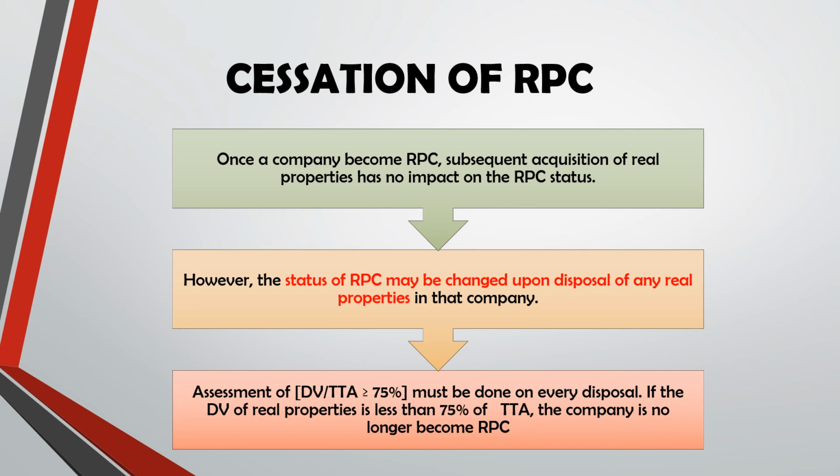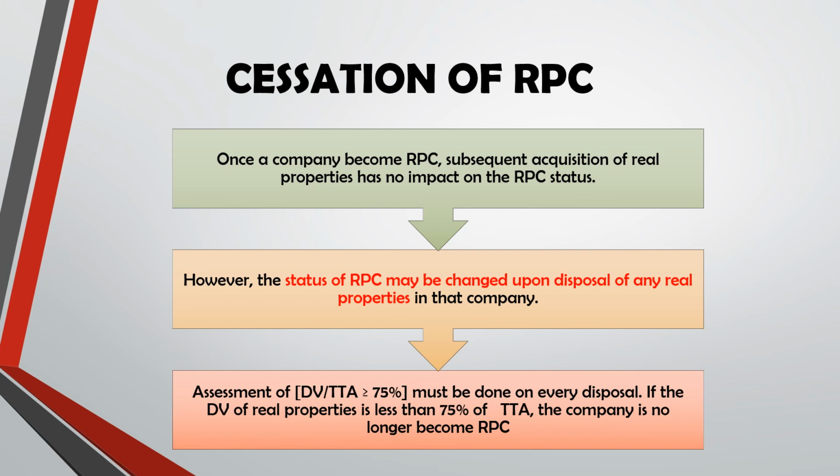Okay, so we look into cessation of RPC. Once a company becomes RPC, subsequent acquisition of real properties has no impact on the RPC status. However, the status of RPC may be changed upon disposal of any real properties in that company, which means if the company keep on purchasing a new assets or real properties or RPC shares, it will not affect the company status as RPC.